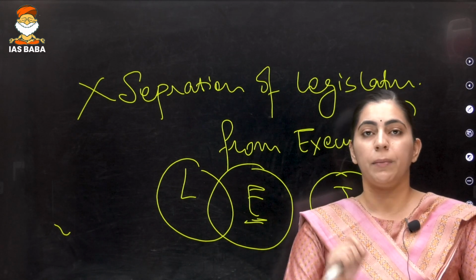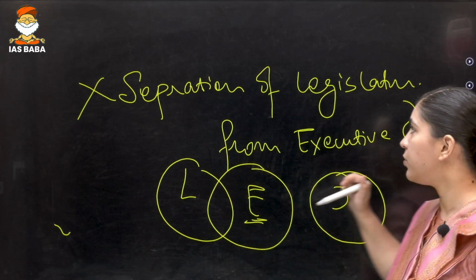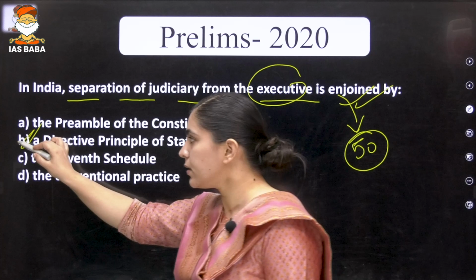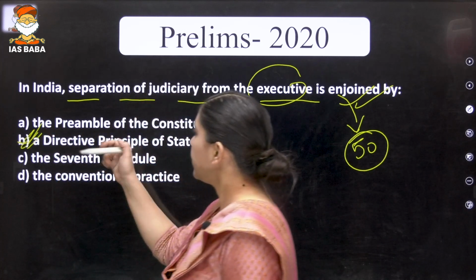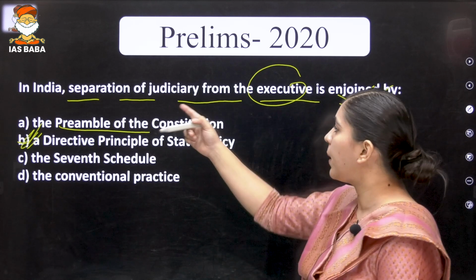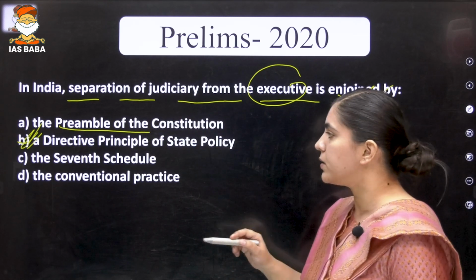So please remember this particular point that you can draw from this question. The answer is option number B. But it is talking about the preamble. The preamble is not in any way talking about separation of judiciary from the executive.